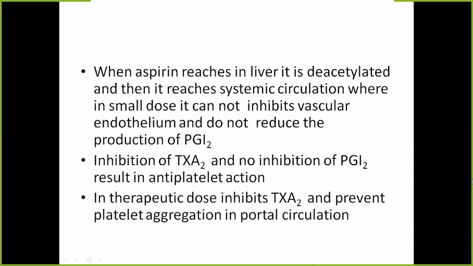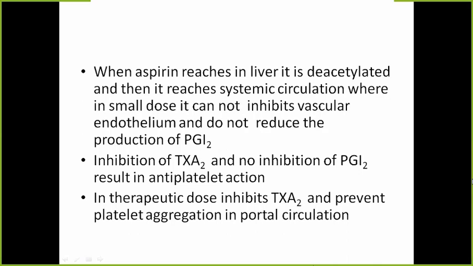In high dose, the advantage of PGI2, which normally counteracts thromboxane A2, is nullified. So inhibition of thromboxane and no inhibition of the PGI2 results in antiplatelet action, and this occurs with a small dose. Because with high dose, PGI2 will also be inhibited, so that advantage will not be there.